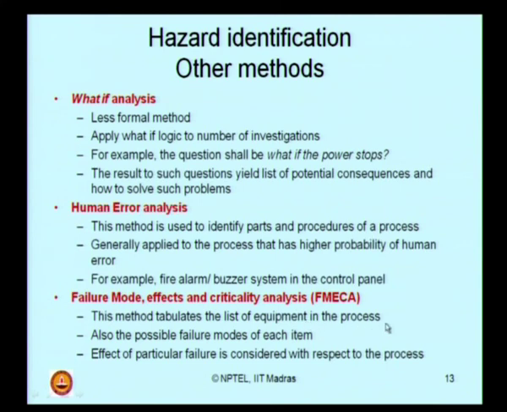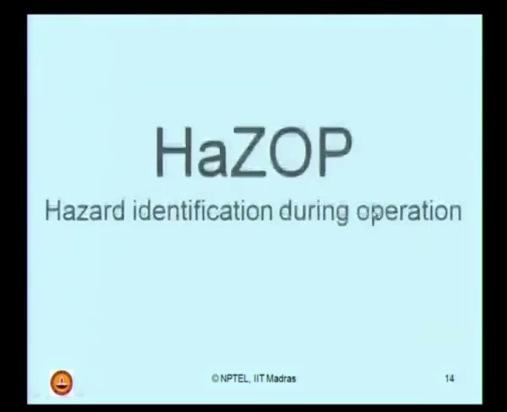So, for a given process, identify the list of equipment in a tabular form, then also identify the possible failure modes of each item present in the list, and if that item fails, what will be the effect of that failure on the whole process. So, failure mode effect and criticality, that is why we call it failure mode effect and criticality analysis. These are some of the other methods by which you can do hazard identification.